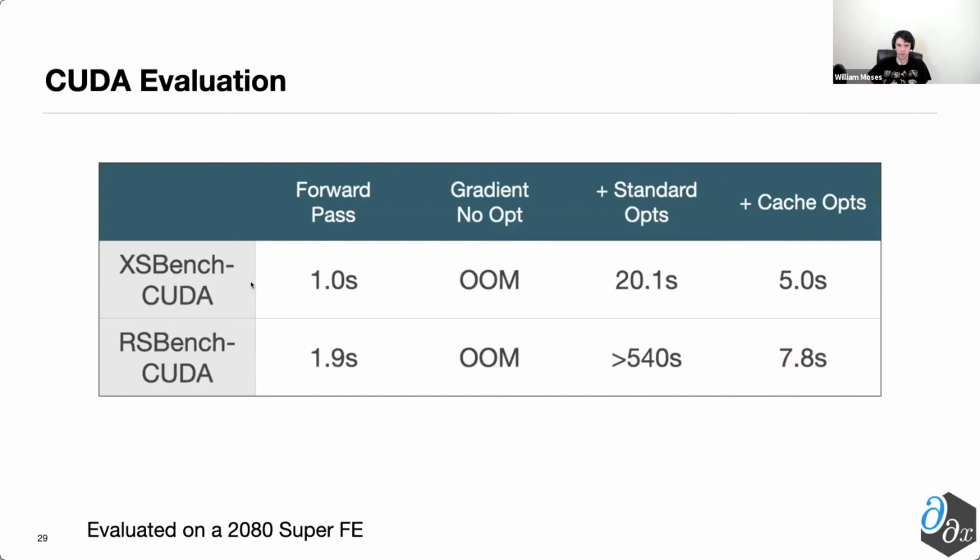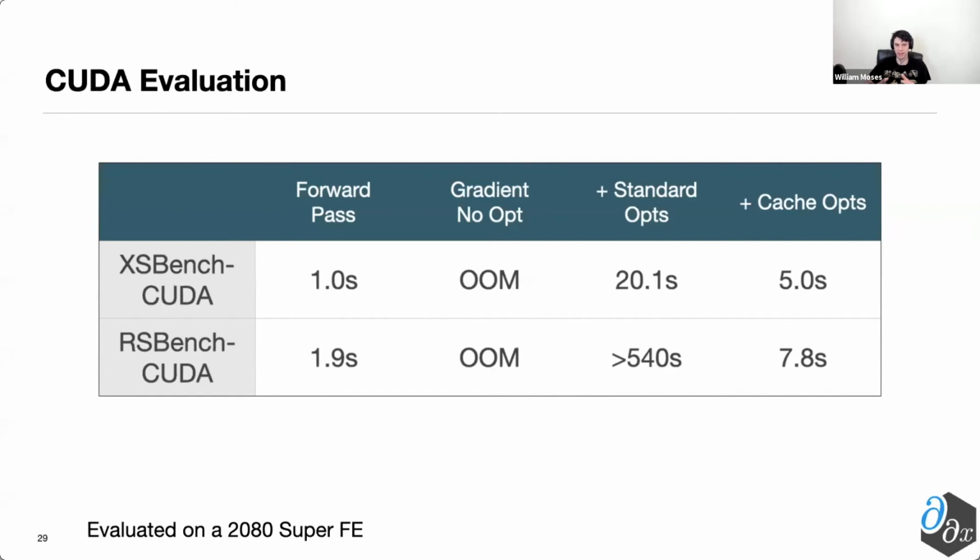In particular, on a variety of DOE proxy benchmarks, we evaluated them to explicitly explore their potential for being automatically differentiated in a CUDA context. First, we evaluate their forward pass, and then a variety of versions of optimizations that try to reduce the previous issues alluded to. So first of all, if we go ahead and try to take the gradient of these codes in a similar way that one of the existing AD tools like Tapenade or Dedt would do, which is to say no optimization, even the standard ones, prior to running AD, it instantly runs out of memory just because of the amount of code that needs to be cached for the corresponding reverse pass.